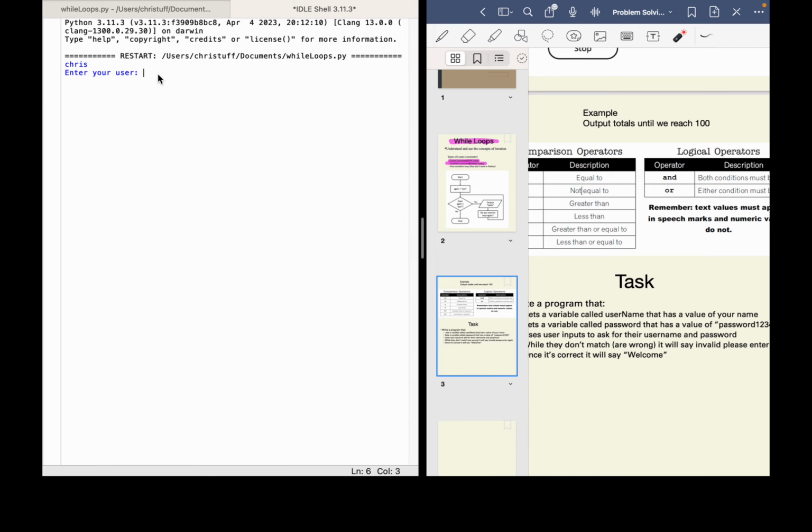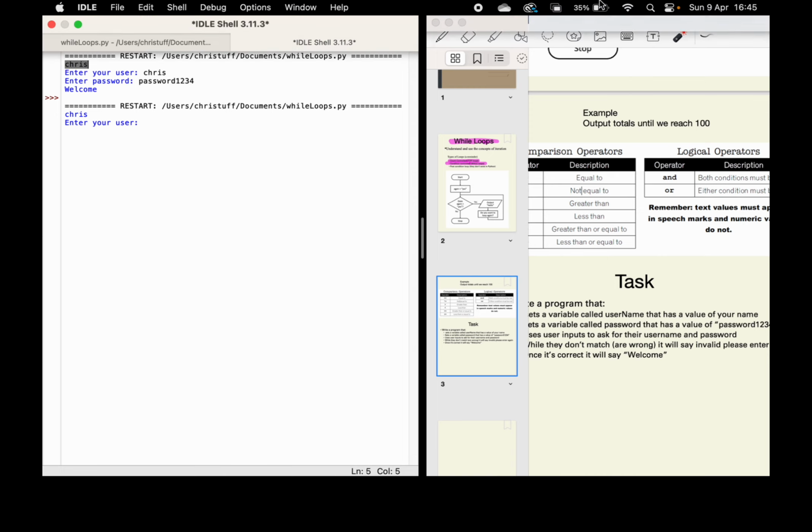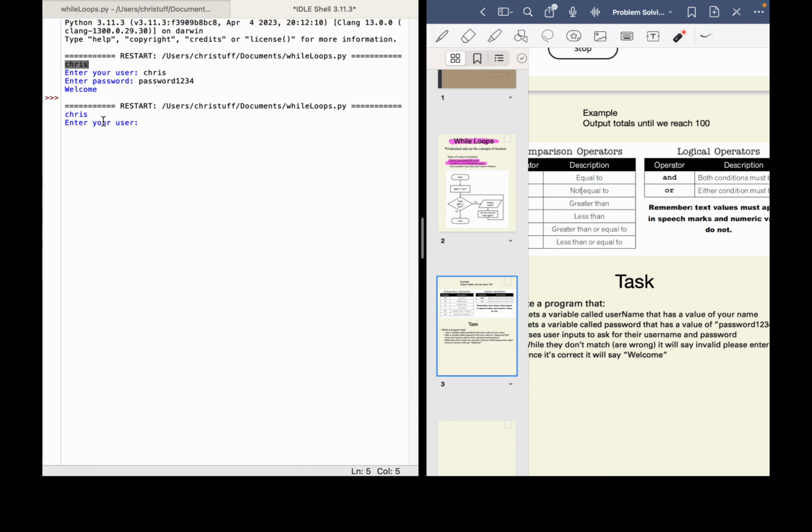So if I was to do what I did before and type in Chris and then password 1234, it will work straight away because I used the .lower command to make the username all lowercase.